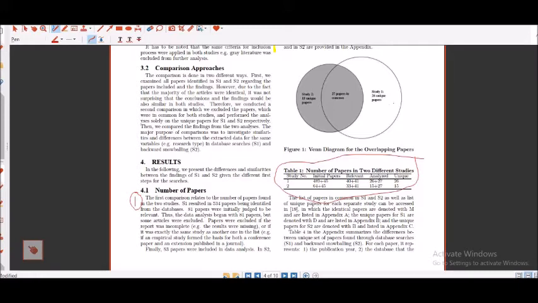You will see the way they have filtered it down, and look at the table: number of papers in two different studies, study number one and study number two. Initial papers 489 plus 45; relevant, how many they found. Just see, out of so many, 489 was filtered down to 40, and from 45 to 41. Analyzed 26 plus 27, and unique turned out to be only 26. Similarly for study number two, 64 and 45.